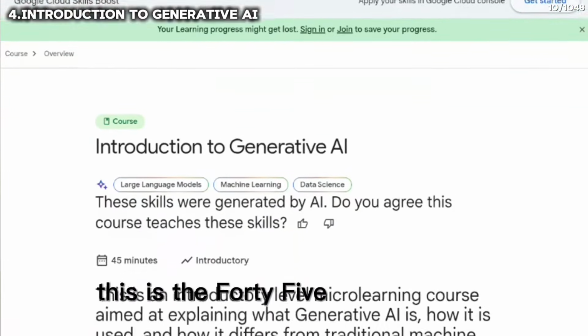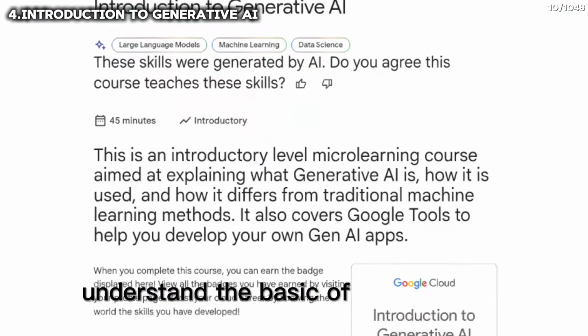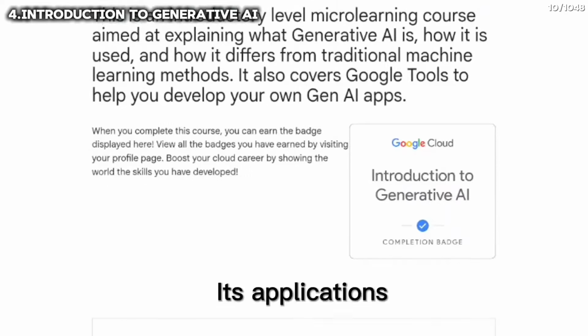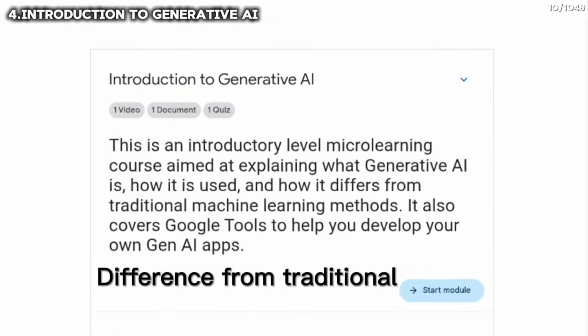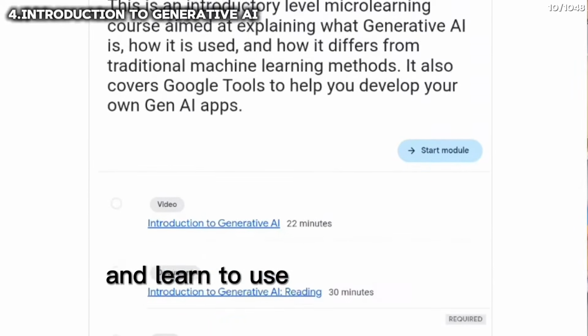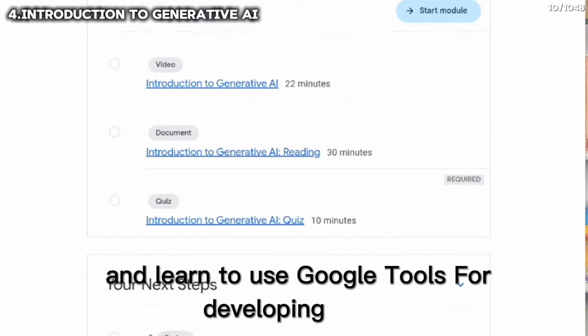Number 4, Introduction to Generative AI. This is the 45 minutes course. Understand the basics of generative AI, its applications, difference from traditional machine learning, and learn to use Google tools for developing Gen AI apps.